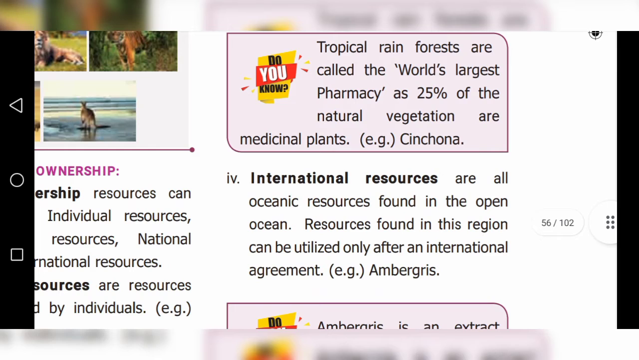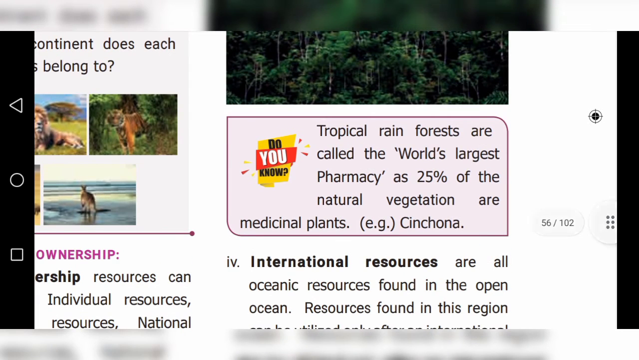Resources found in this region can be utilized only after an international agreement. So ambergris is one of the precious things present under the oceans. If they get the international agreement only, people can get this one. That is ambergris. This is called international resources.